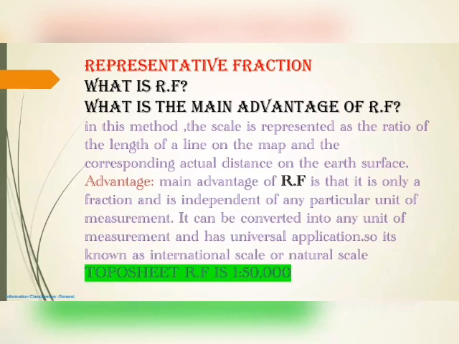Next one is representative fraction. There are many other things about the scales of a map, but we are focusing on topography, so I am going to discuss the topographical scale representation. What is RF? This is the representative fraction, short form RF, which I mentioned here. You can find the same thing in your question paper also.